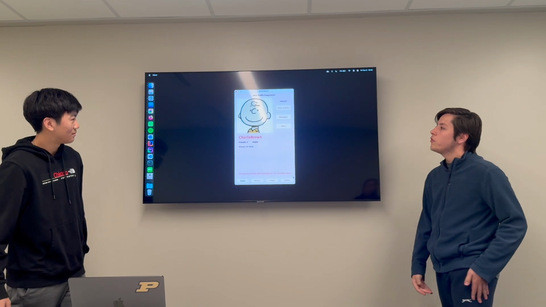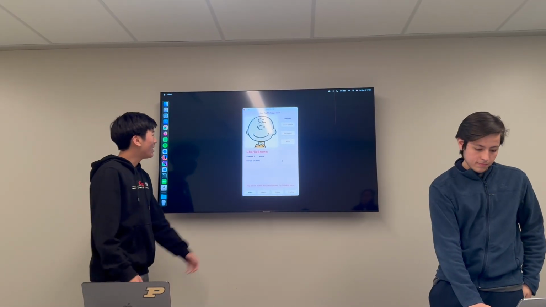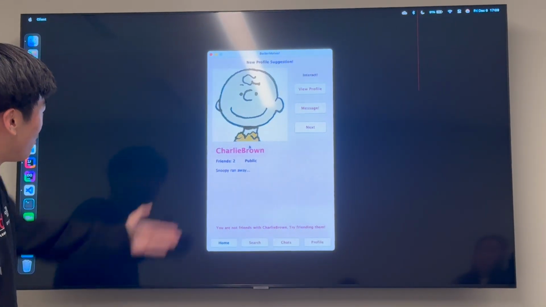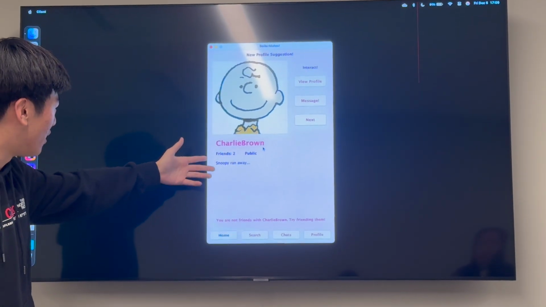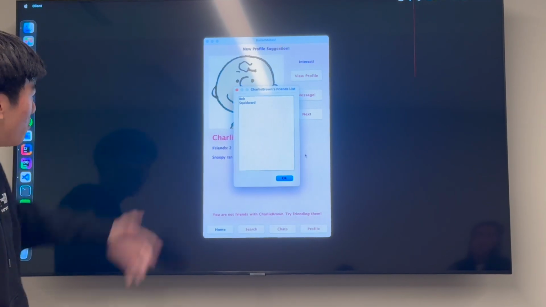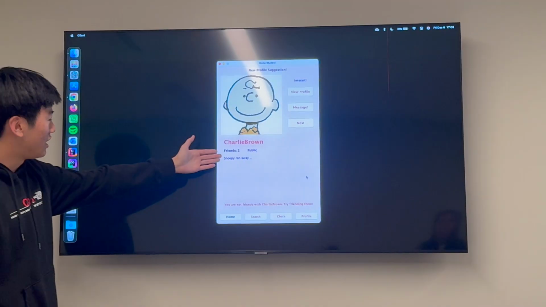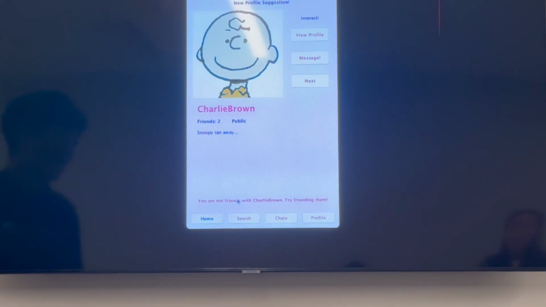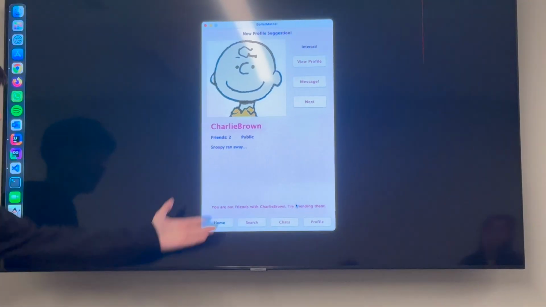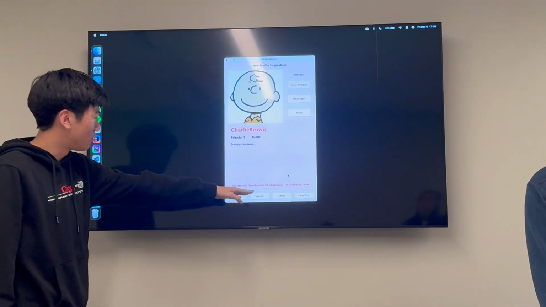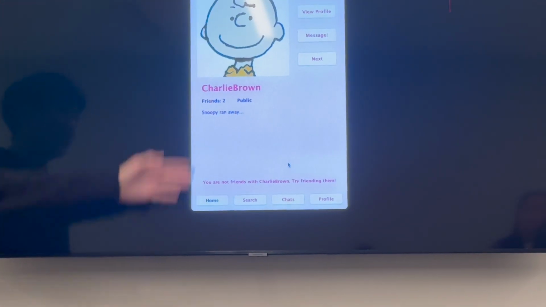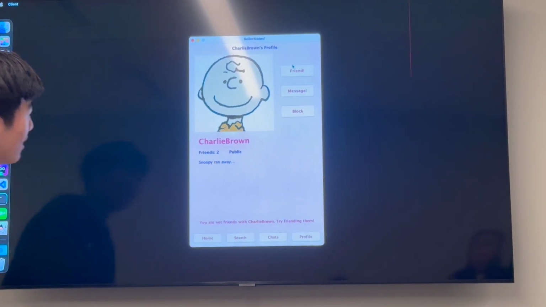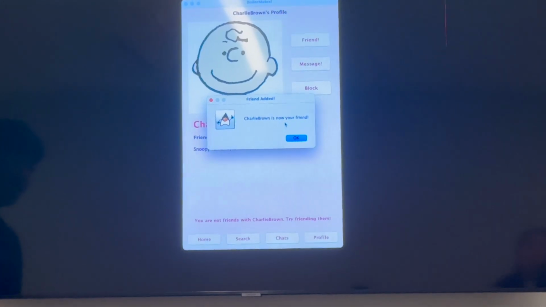Okay, so here we have a regular profile. Here you can see their username. This is Charlie Brown. You can see his friends, and we can even click on here, and we can see he's friends with Bob and Squidward right now. You can see his little bio here, and down here you can see if you're friends with them or not, and that can give you a better hint of if you want to friend him. We can see we're not friends with Charlie Brown, so we should try friending him. So let's click on profile, and then we can hit friend. And now we're his friend.